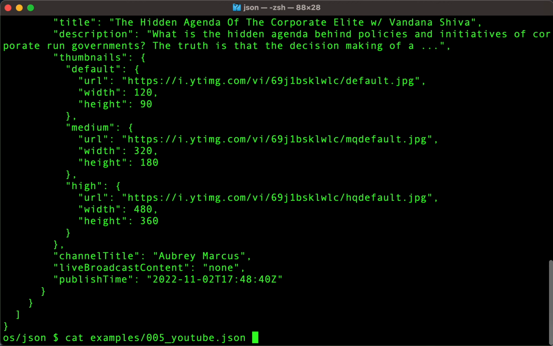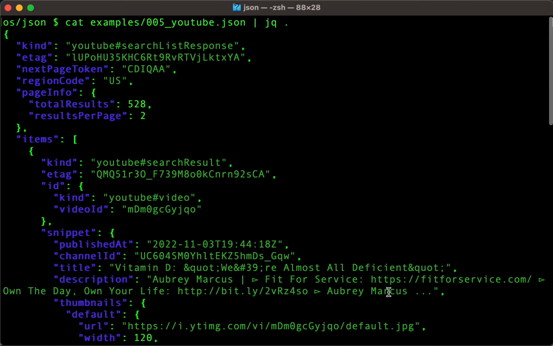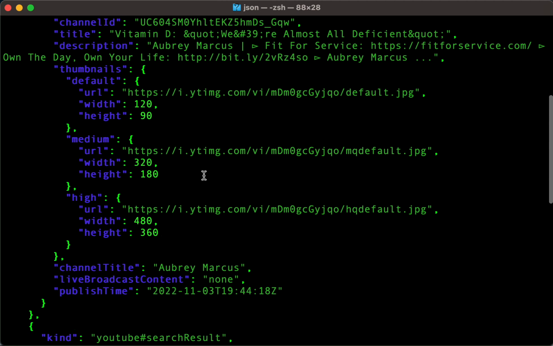And let me pipe this to JQ to make it look nice and pretty. Isn't that better when you have the color? Okay. So we have kind, e-tag, next page token. We forget all this stuff. Let's look at items. Very similar to the examples we were looking at. It's just items. It's a list, it's an array. It's a list of things. And then you have to come down here and things like snippet and look at the title. And this is a list of videos is what this is.